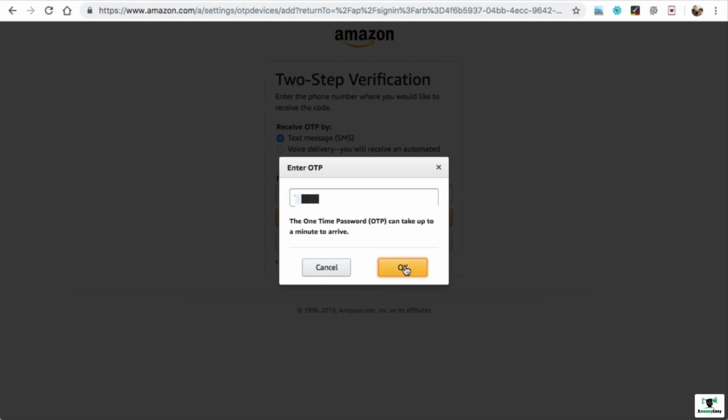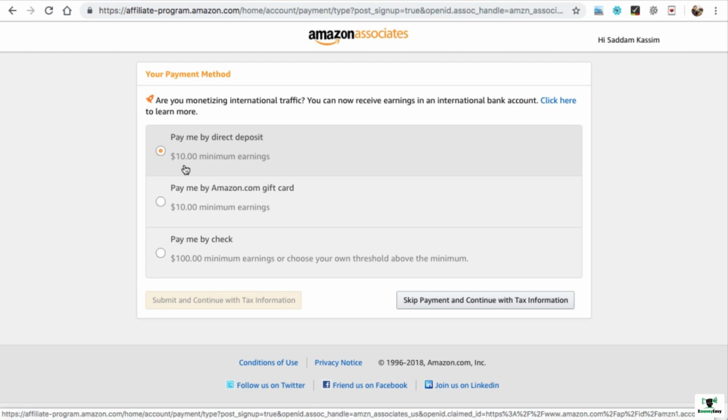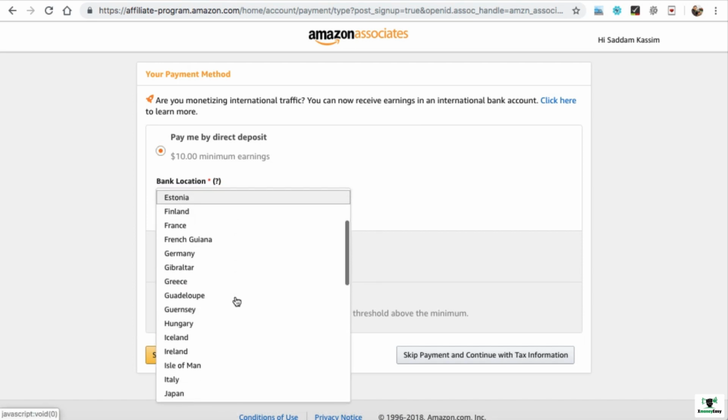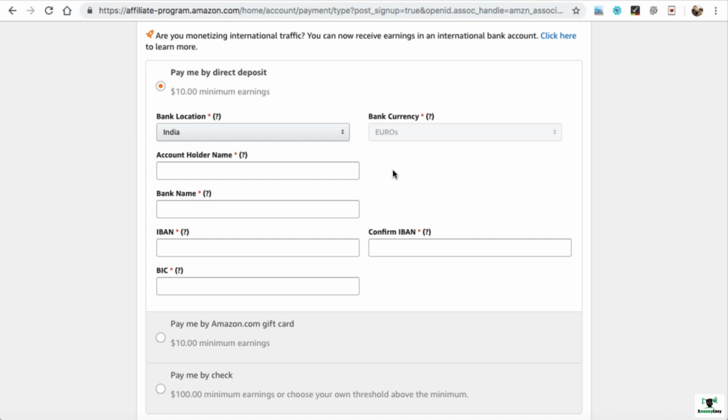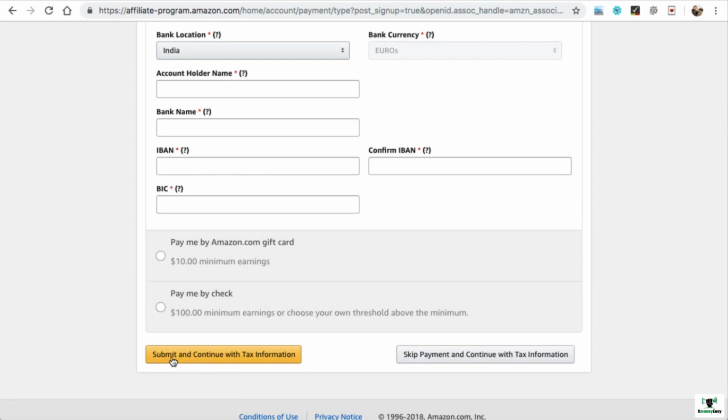Click on OK. This is the payment method page. So here you can select the option like pay me by direct deposit. The minimum amount that I have to maintain is $10 in my earnings. I'm just selecting this one. Bank location. So here I can select India as my bank location. Now as per the bank location, it asks a few more details about your bank account. So I'm not filling these details right now. Then after that you need to click on submit and continue with tax information.